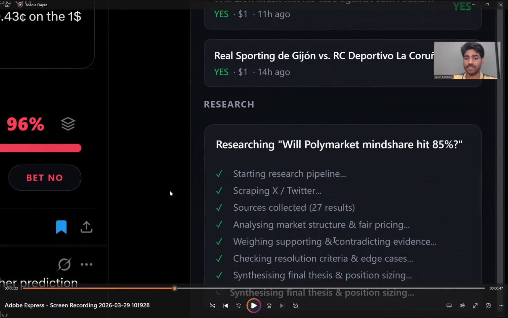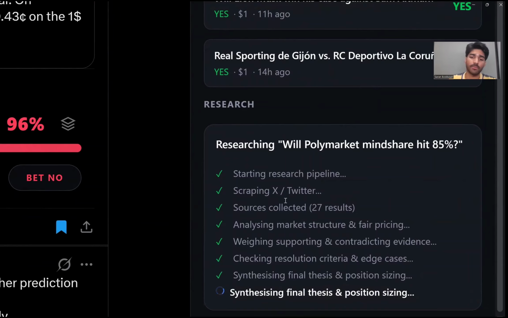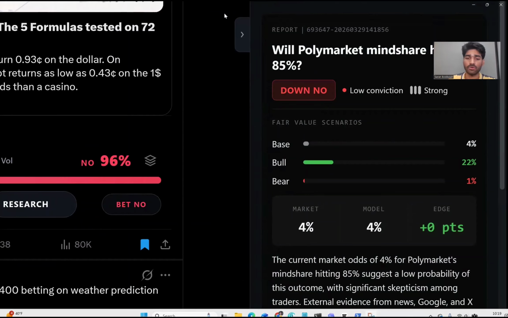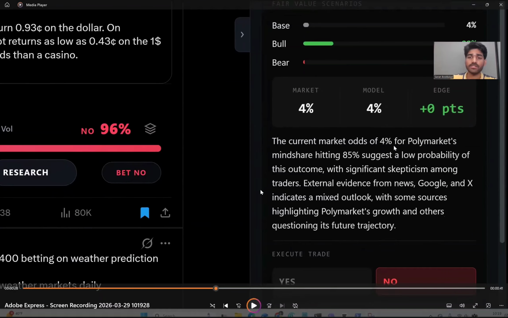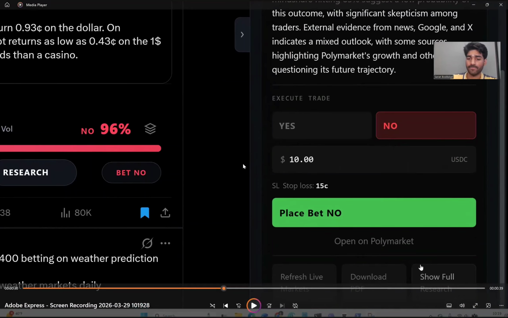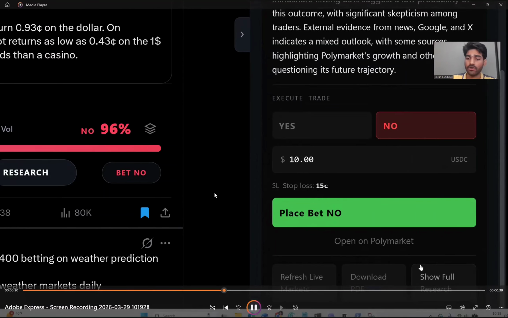So when I click on research, it spins up agents which scrape Twitter, YouTube, Reddit, Google, and even TikTok. And then it provides a full investment thesis and also how much to bet and on which side. And you can execute the trade right there. And then you can open it on Polymarket, or you can show.